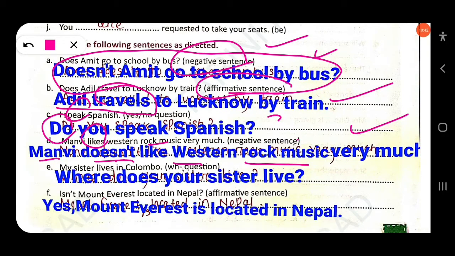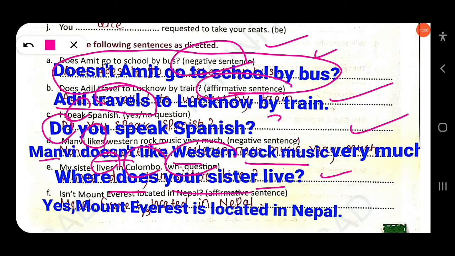So you have to change into WH question. First you have to identify which WH word you should use: what, where, when, how, why. So here adverb of place is given. Colombo is adverb of place. So where should be used here. And the tense is simple present. So you have to write, where does your sister live. Clear? Not lives. Where does your sister live.